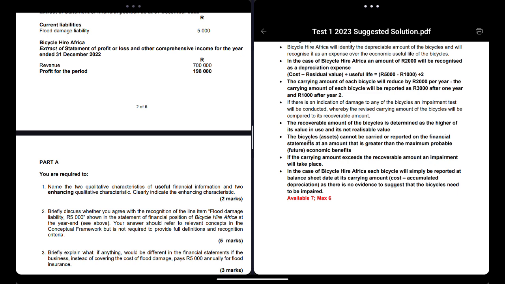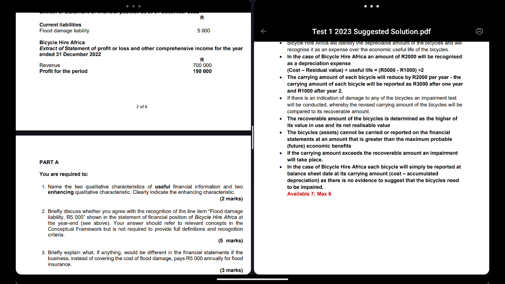So now the bicycles cannot be carried or reported in the financial statements at an amount greater than the maximum probable future economic benefits. That's another way of saying that if the amount which you're going to receive, the inflow, which is your value in use, is less than the carrying value, then you rather impair it. If the carrying value exceeds the recoverable amount, impairment will take place. I told you that, right?